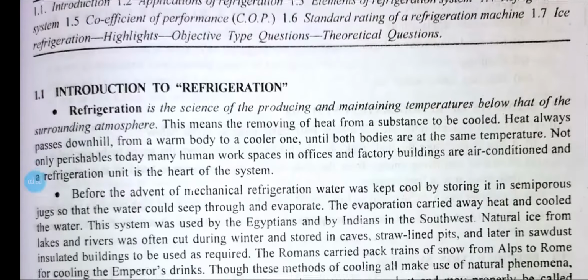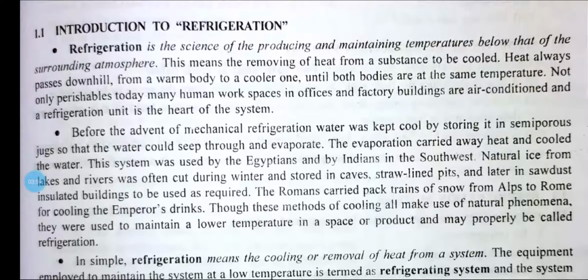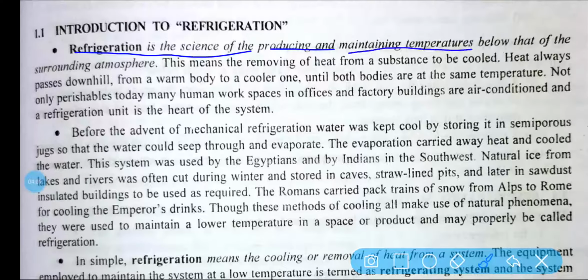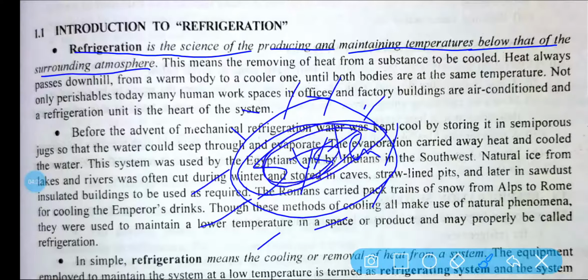First of all, what is the definition of refrigeration? I have already told you numerous times, but again I am telling you: refrigeration is the science of producing and maintaining temperature below that of the surrounding atmosphere. That means if this is your system and this is your boundary, then it is a process where a lower temperature region can be maintained than that of the surrounding temperature.